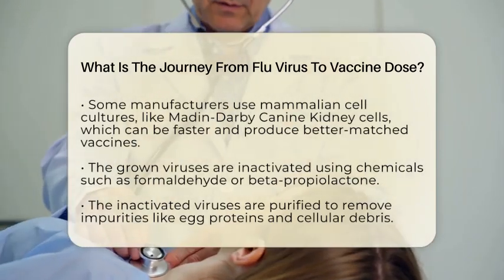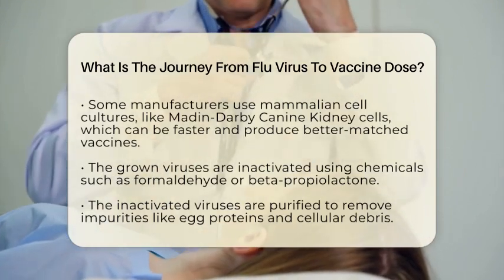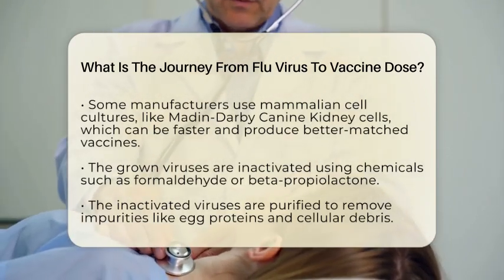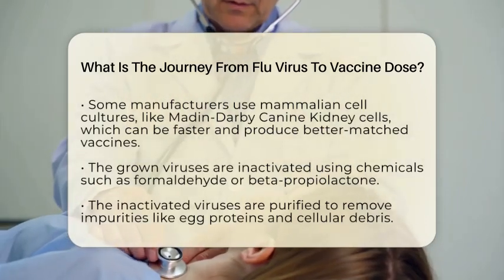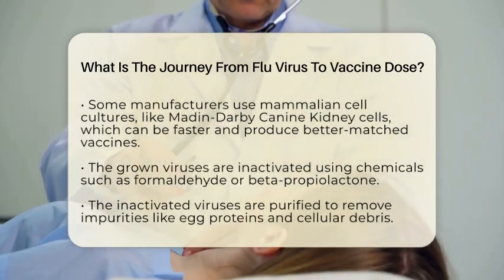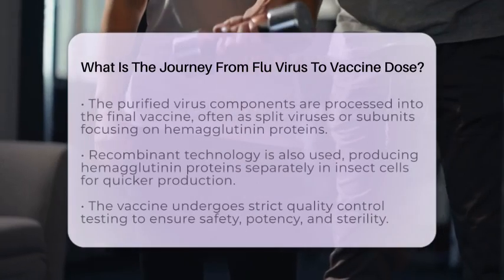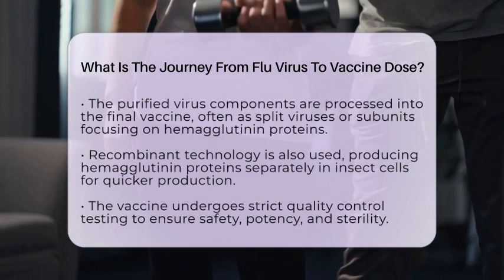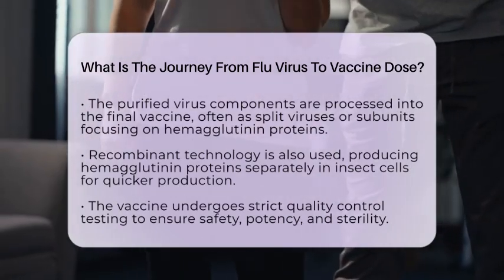After harvesting, the virus must be inactivated so it cannot cause disease. Chemicals like formaldehyde or beta-propiolactone are used to kill the virus. The inactivated virus is then purified to remove any impurities, such as egg proteins or cellular debris, through filtration and chromatography. This step ensures the vaccine is safe and free from contaminants.